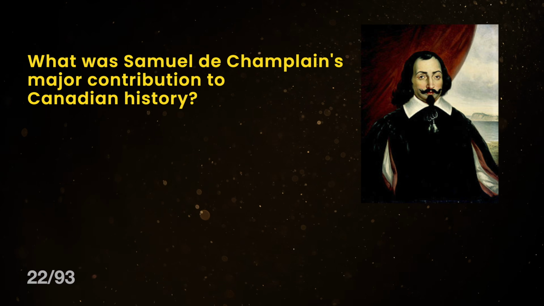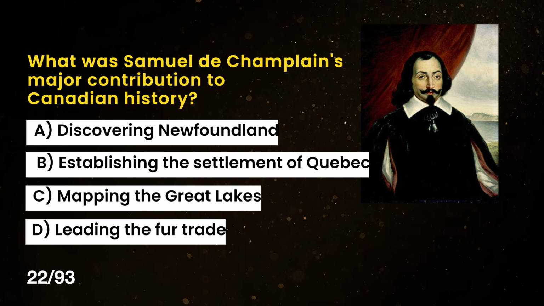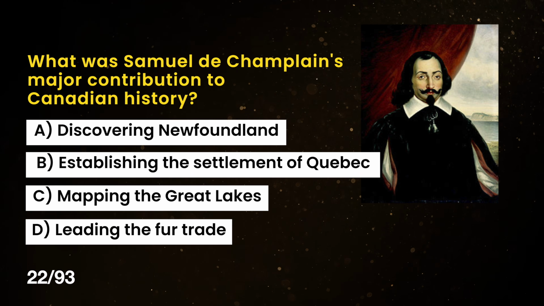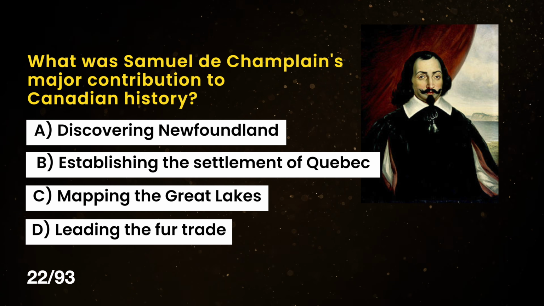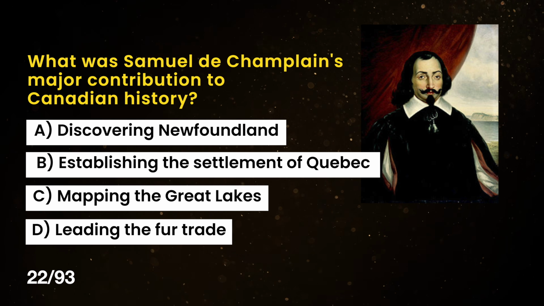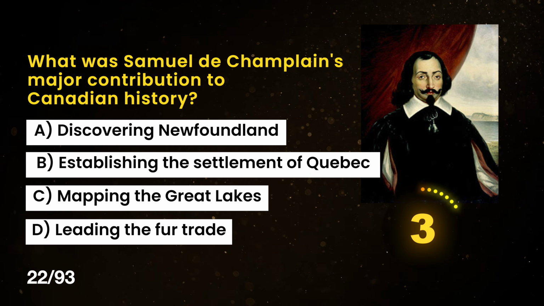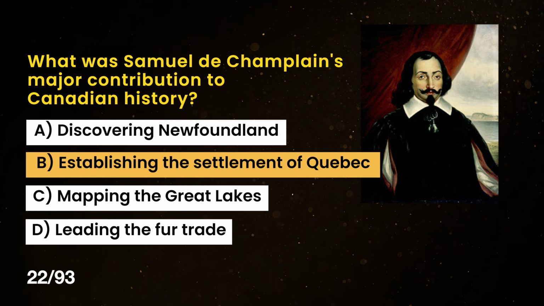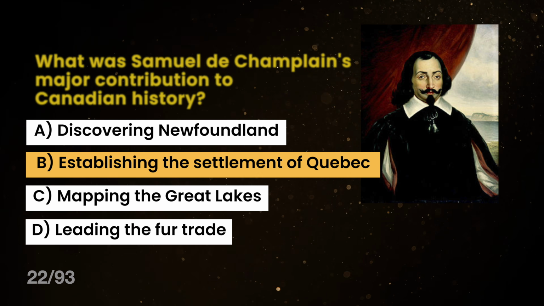Victoria. What was Samuel de Champlain's major contribution to Canadian history? A. Discovering Newfoundland, B. Establishing the settlement of Quebec, C. Mapping the Great Lakes, D. Leading the fur trade. The correct answer is B. Establishing the settlement of Quebec.